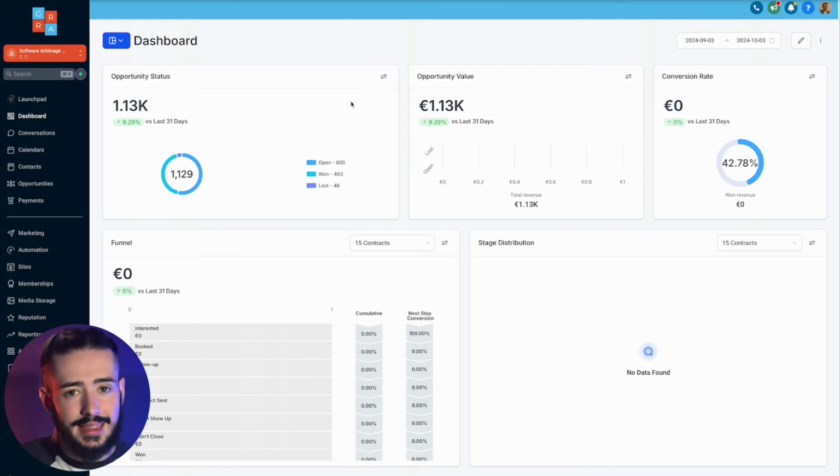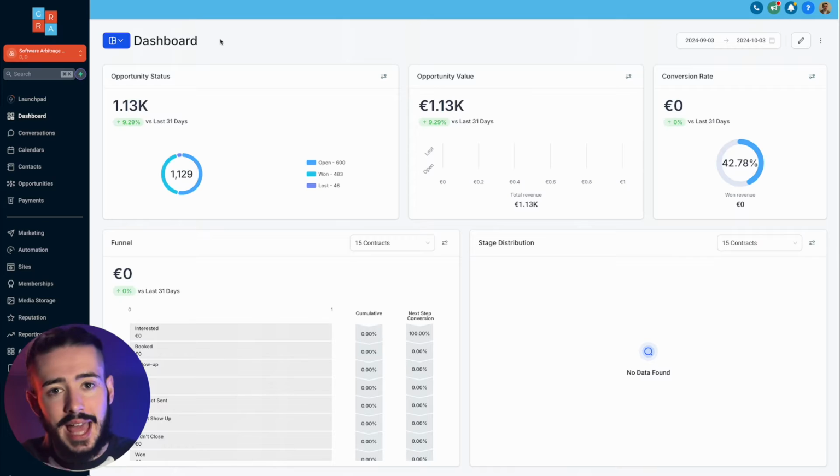So let's jump straight over to the computer, and as you can see, this right here is HighLevel. This is my own HighLevel sub account, and you're probably thinking right now, Jason, I don't see the HighLevel logo, I don't see the HighLevel domain or anything like that. The reason being is because this is my white labeled version. My software is called Growth Rate, and as you can see, I have the Growth Rate logo on here and the Growth Rate domain, so it has absolutely nothing to do with HighLevel. You do not see HighLevel anywhere at all, and it's the exact same for your clients. They see nothing to do with HighLevel.